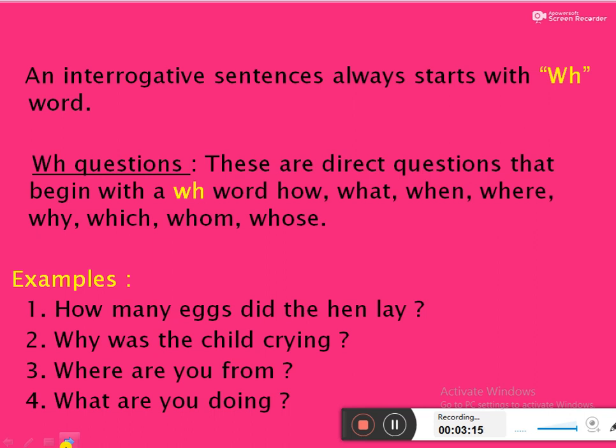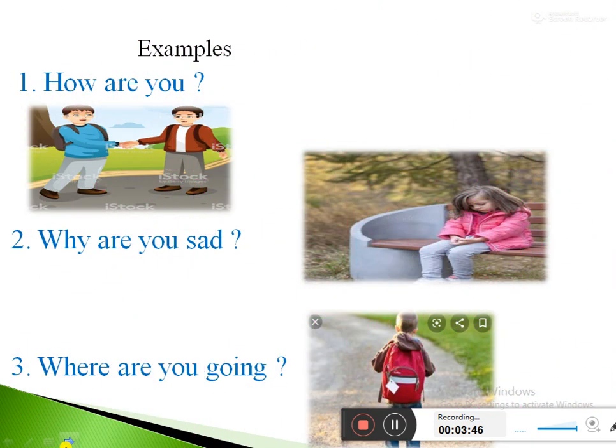How many eggs did the hen lay? Second sentence, why was the child crying? Third one, where are you from? Fourth one, what are you doing? You can add some questions also. If the sentence ends with a question mark, that is called an interrogative sentence. For example, how are you? Why are you sad? Where are you going?